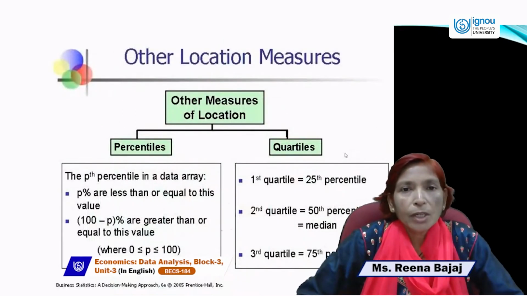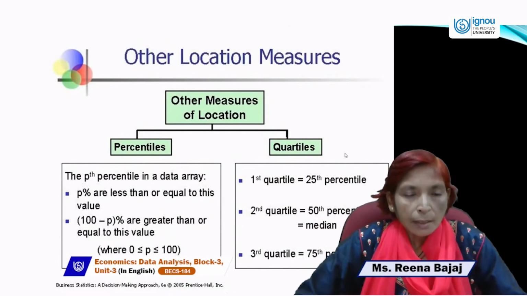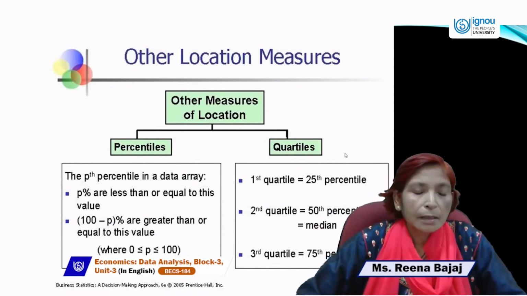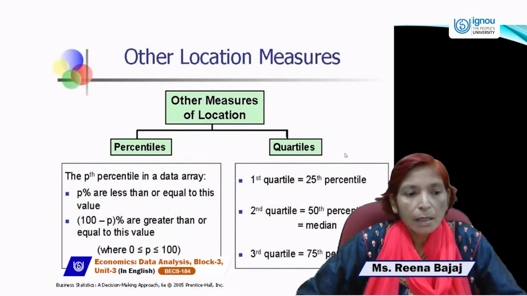Next are other location measures. Other location measures are percentile and quartile. Percentile tells us the division of a series into 100 parts. So p percent are less than or equal to this value, and 100 minus p percent are greater than or equal to this value.